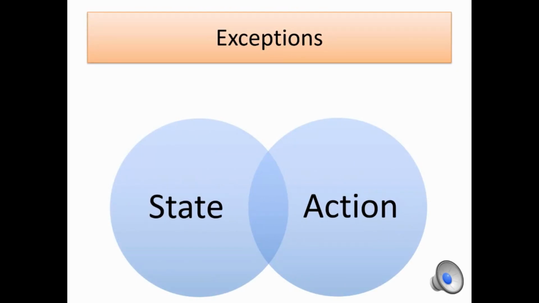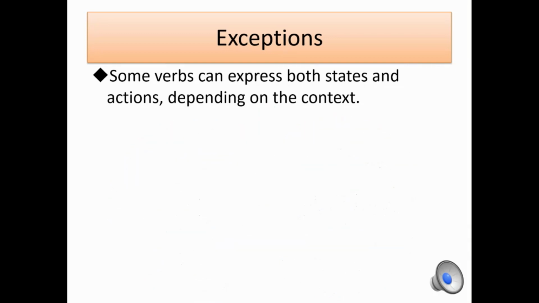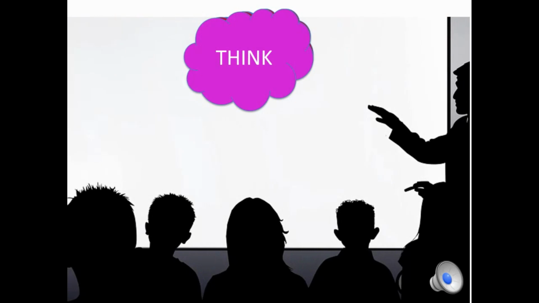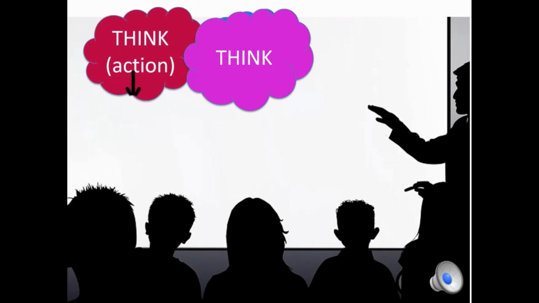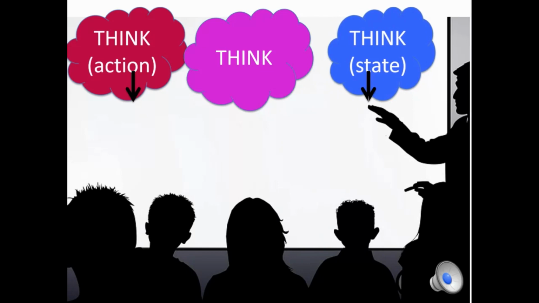Okay, there are some exceptions you should know about. Some verbs can express both states and actions, depending on the context. Take the verb think, for example. We can use think as an action verb or a verb of state.